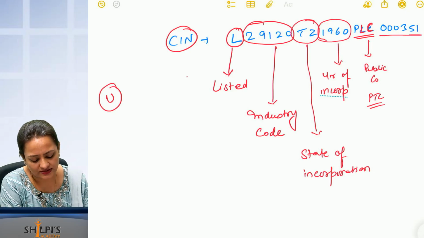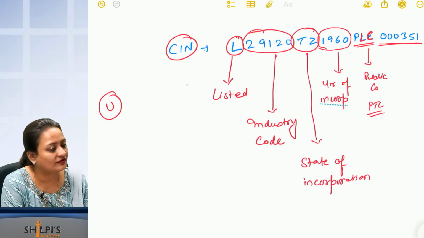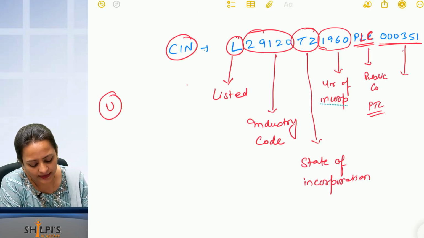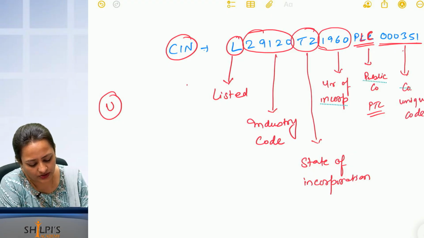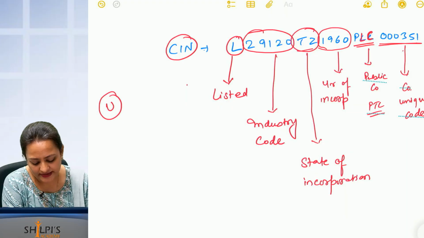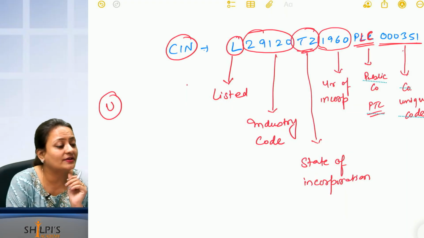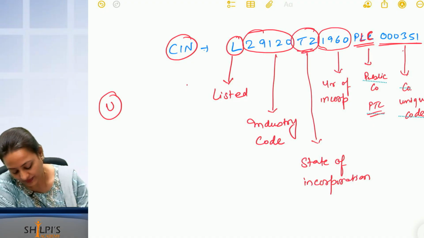Then what is this? 000351. This is the company code, the company's unique code. Like an Aadhaar card number is unique, the last 6 digits of every company's number are a unique code. Okay? Now why TZ as state of incorporation, why not TN? Where is it incorporated? Coimbatore.